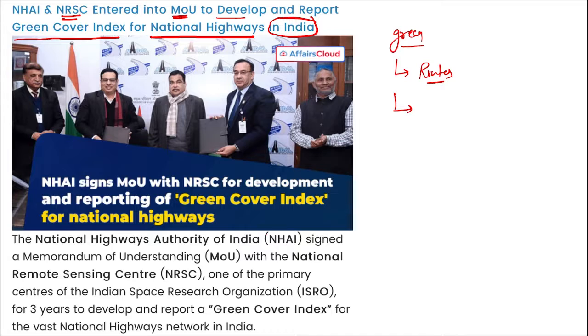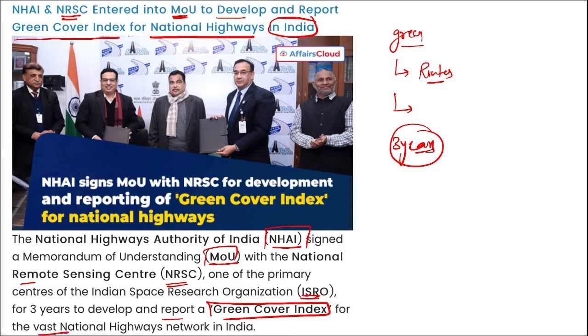Correct. For this, for the next 3 years, NHAI signed this MOU with NRSC, that is the National Remote Sensing Centre. Correct. And NRSC is one of the most important centers of ISRO. This MOU between them was for 3 years, and it was to develop a report on green cover index for the vast national highways network in India. So the important thing is that NHAI signed this MOU with NRSC, one of the important centers of ISRO, and this MOU was for 3 years. If we talk about NRSC, who is the director here?